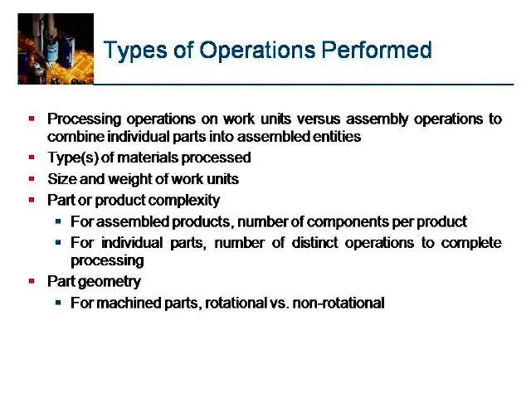Types of material processed, size and weight of work units, part or product complexity. For an assembled product, the number of components per product. For individual parts, the number of distinct operations to complete processing. Part geometry for machine parts, rotational versus non-rotational.